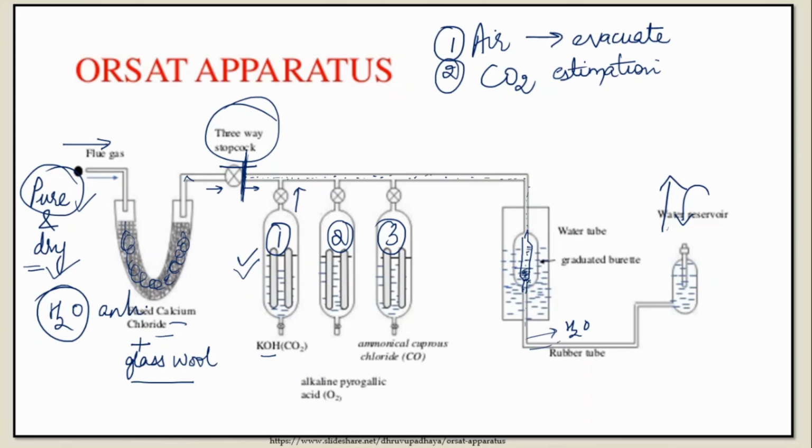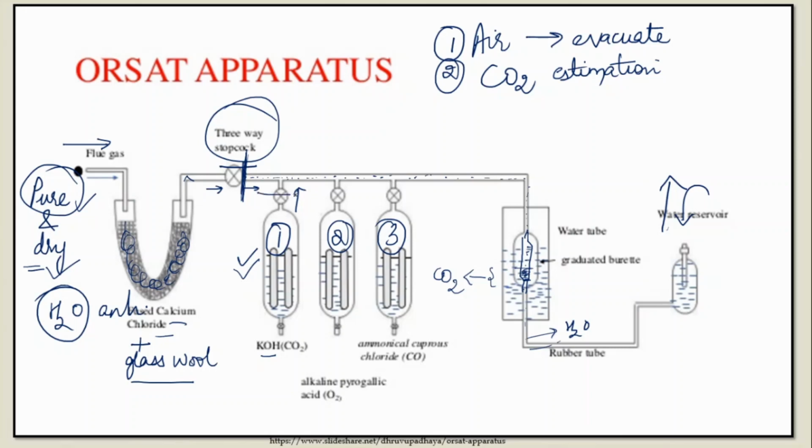That means this much flue gas has not come back from the container. Earlier the flue gas was till the last point of the burette, but now when you take your flue gas back, it has not taken that much portion. Why? Because that much portion is CO2 which is absorbed in KOH, and that is why it did not come back. So from this volume of the burette, we'll be able to understand how much CO2 is present.